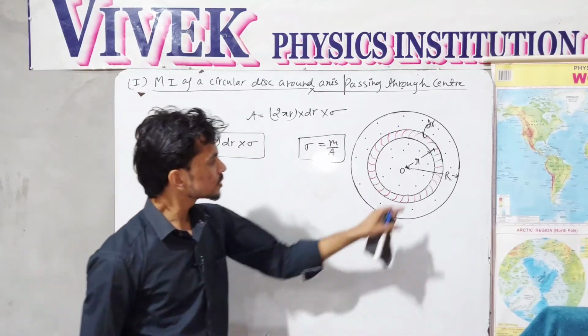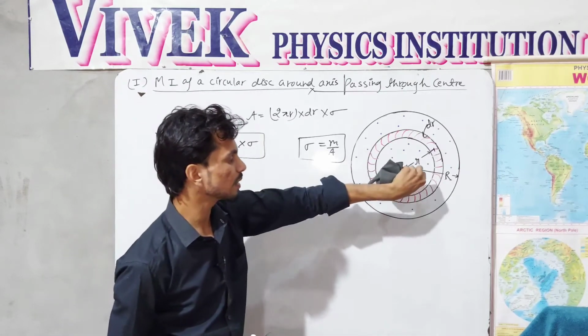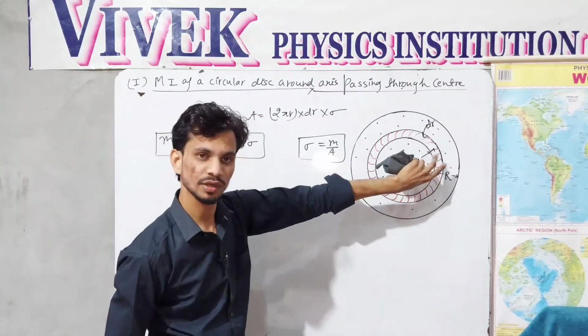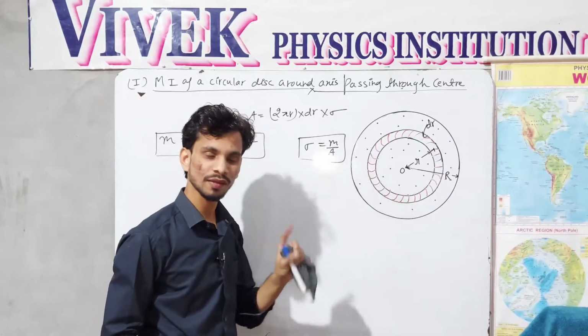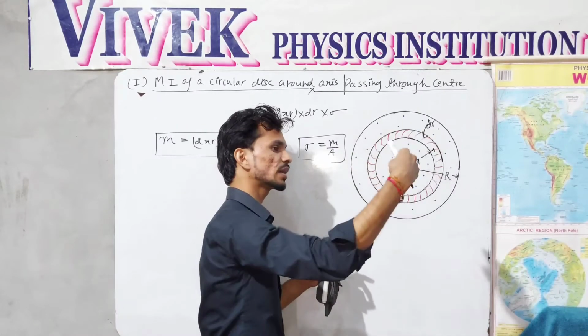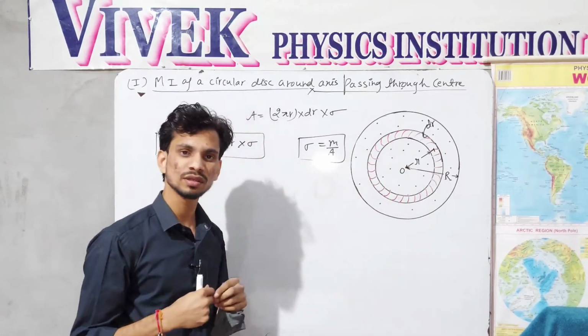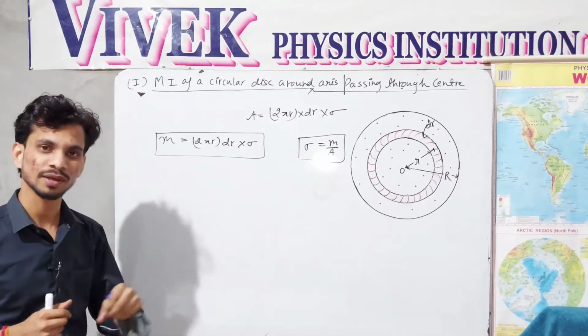The moment of inertia of the circular ring around that particular axis would be the mass multiplied by the square of the radius. As we have derived this formula in the last video, the moment of inertia of any circular ring around the axis passes through its center is nothing but mass multiplied by the square of the radius, mr square.